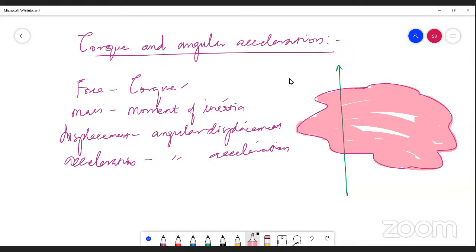Being a solid body, I'm just giving a shade over here. This is a fixed axis, and this one is the rigid body.